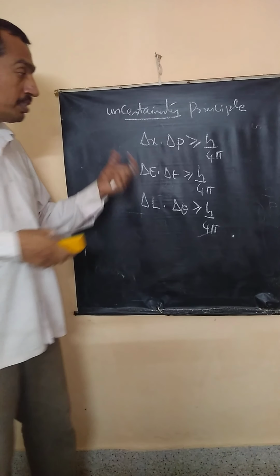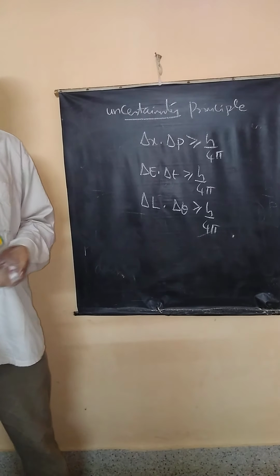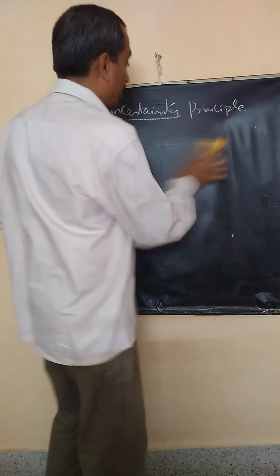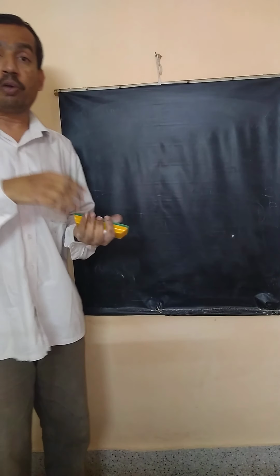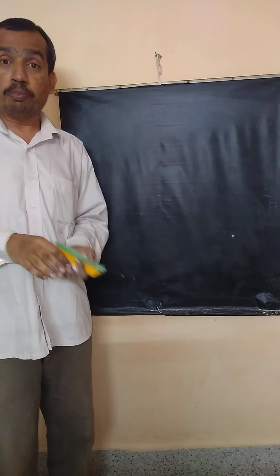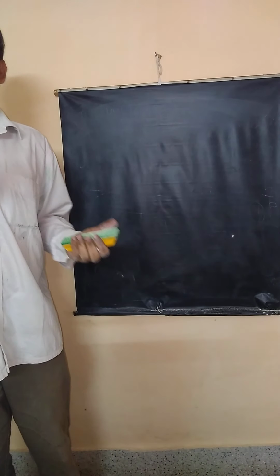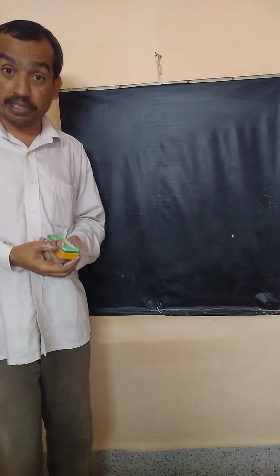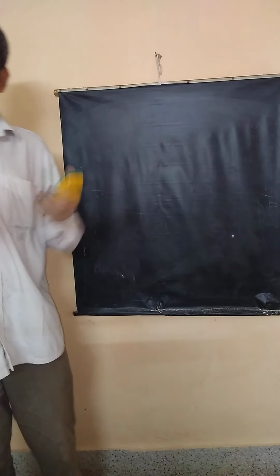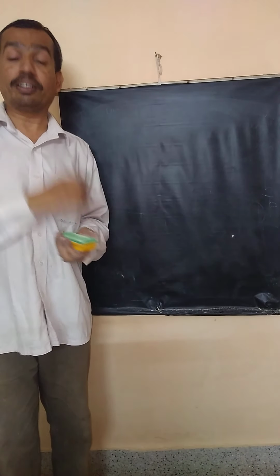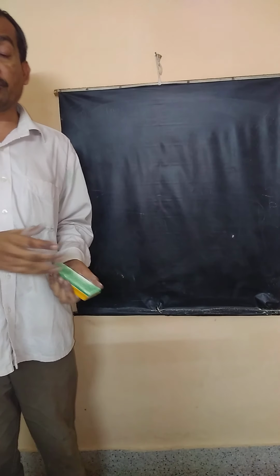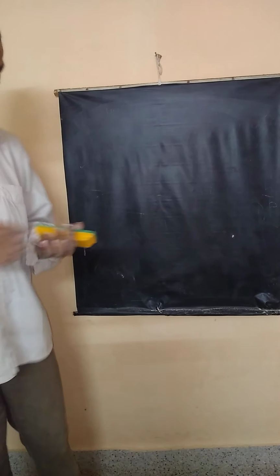Now, we will quickly use the uncertainty principle to show a very important result: electrons do not exist inside the nucleus. Why do we need to prove this? Everybody says they know electrons are outside the nucleus, revolving around the nucleus. But during beta decay, the radioactive process, we see electrons, the beta particles, released from the nucleus. Does it mean electrons are there inside? Have they been there, or are they created at the time of decay? So we will now clearly understand this process and realize that electrons don't exist inside the nucleus.